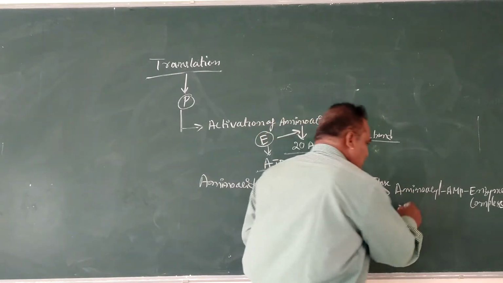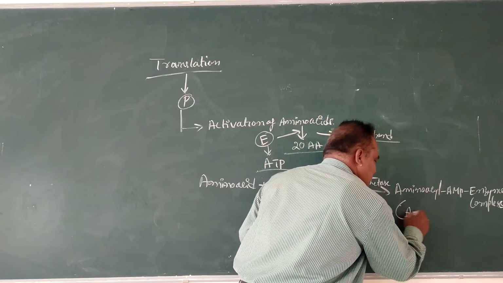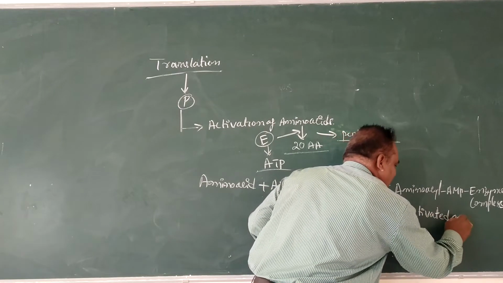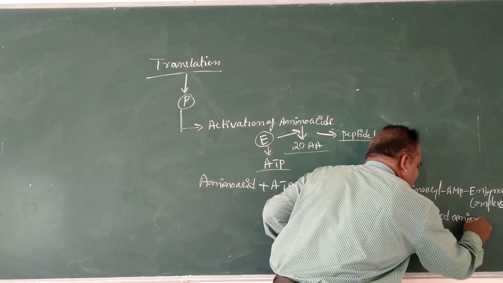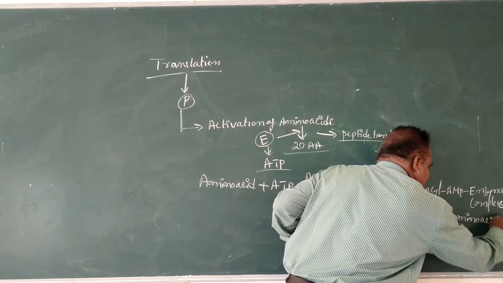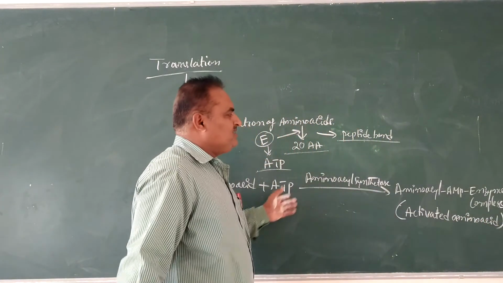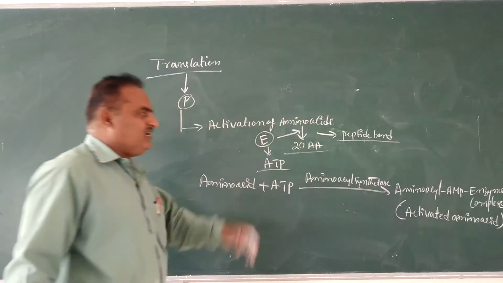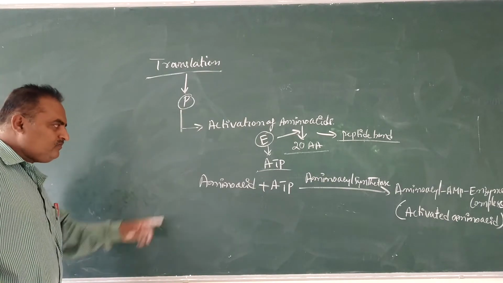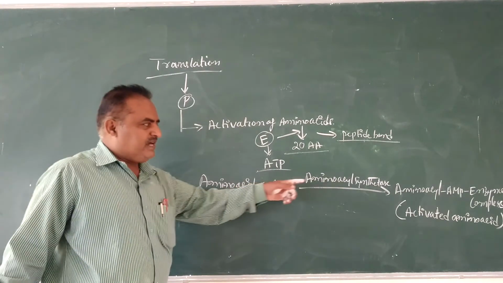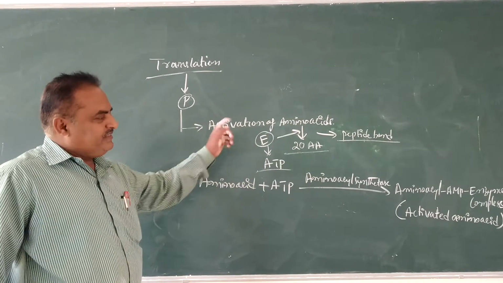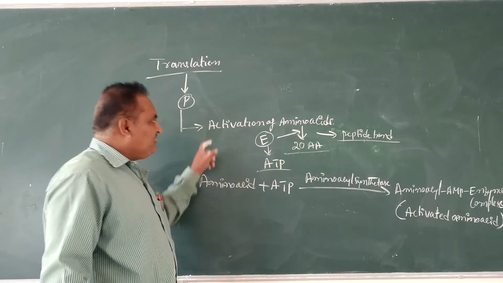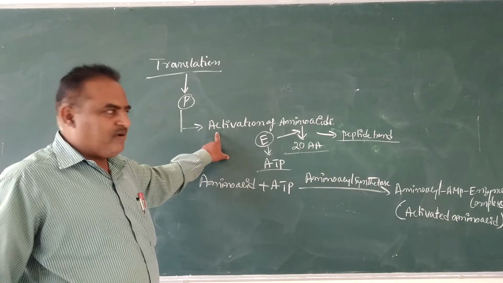These complexes are listed as activated amino acids. Activated amino acid is formed here. ATP is entered, with the formation of AMP. The energy is entered into the amino acids, and this kind of complex is produced. Then the amino acids are activated; this process is called activation of amino acid.